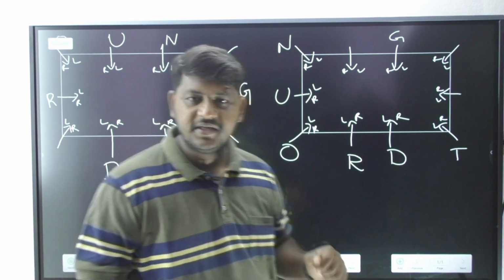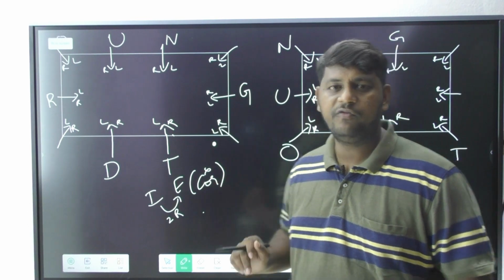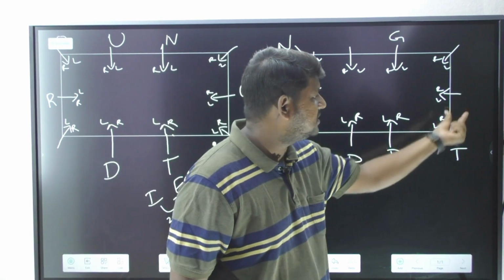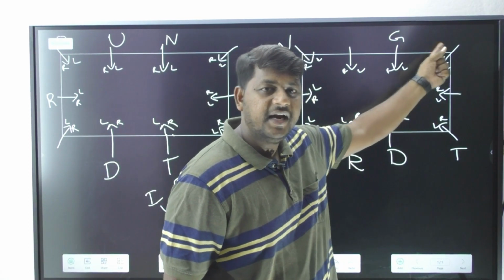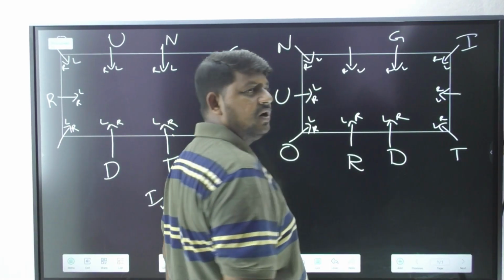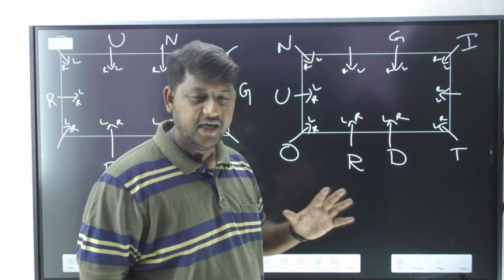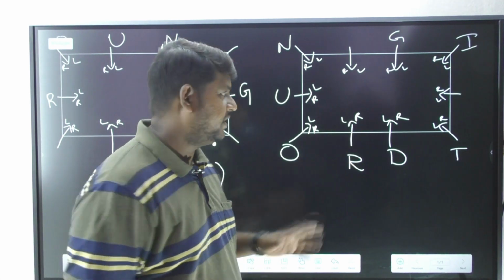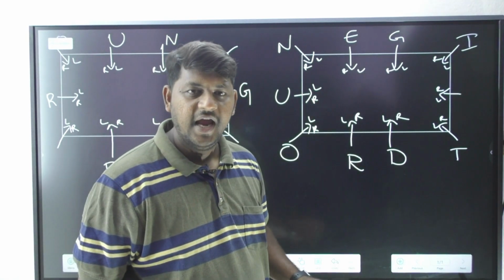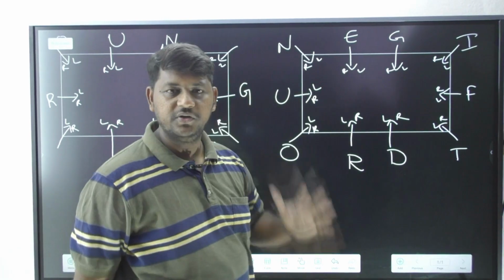Next one, what is the next information? We already got this information over here. I's second right I have to bring E. Second right, now these are not vacant positions. Now if I bring I second right, is it possible? No. Now if I place I at the corner, see, E cannot come at the corner. It is never mentioned I cannot come at the corner. E is not allowed to sit at the corner. So I's second right I have to bring whom? E. Clear? Right. And who is the only person left over? F. So that person is going to come opposite to U.